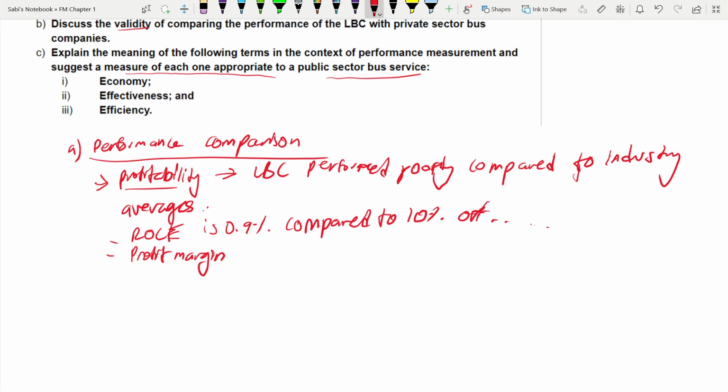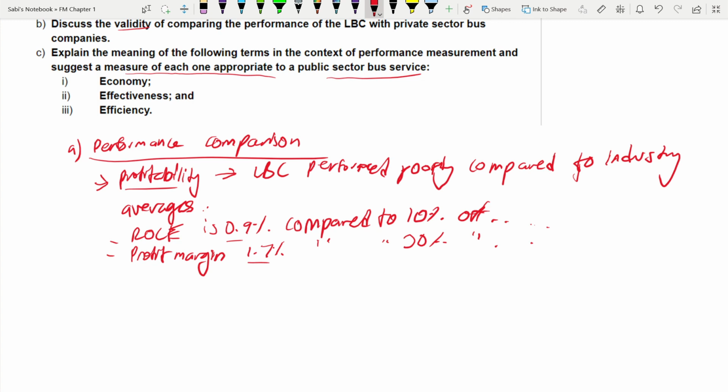And here is 1.7% profit margin compared to 30% of the private sector. You can fill in the blanks. So this is how you write. Even though you are not showing the calculation in the main answer, you might think that okay, I will keep calculation as a separate working. Still make mention of these figures in the answer. It's going to give you marks.